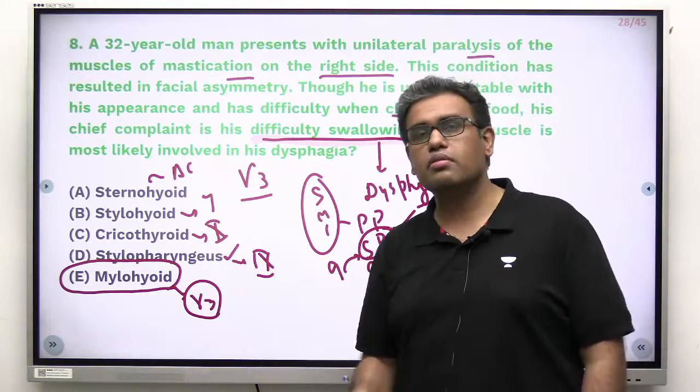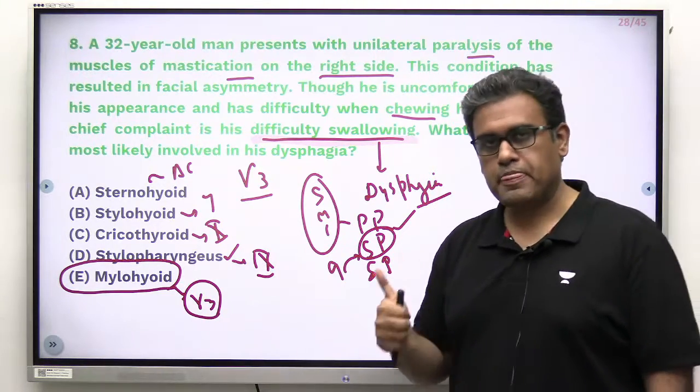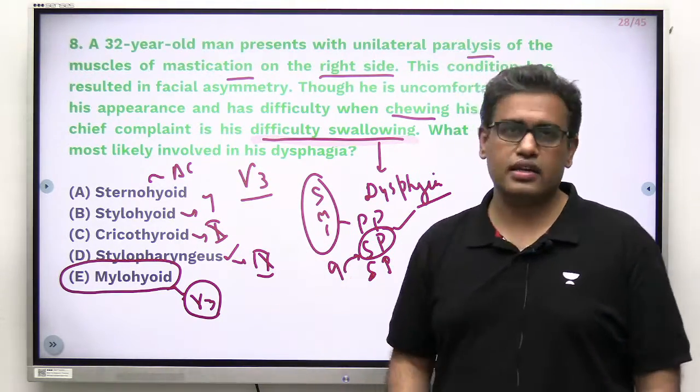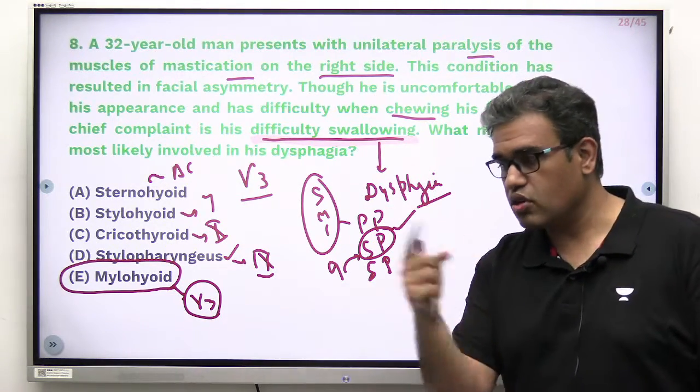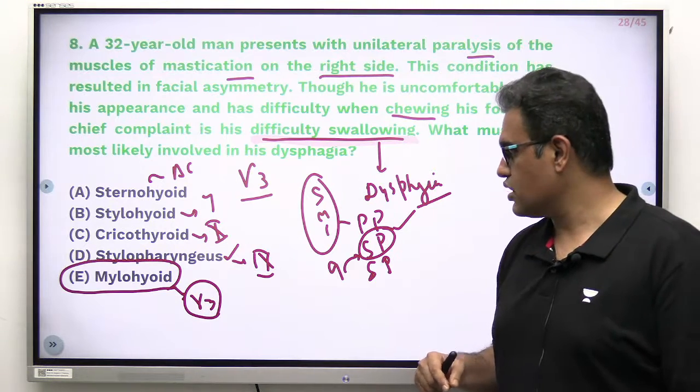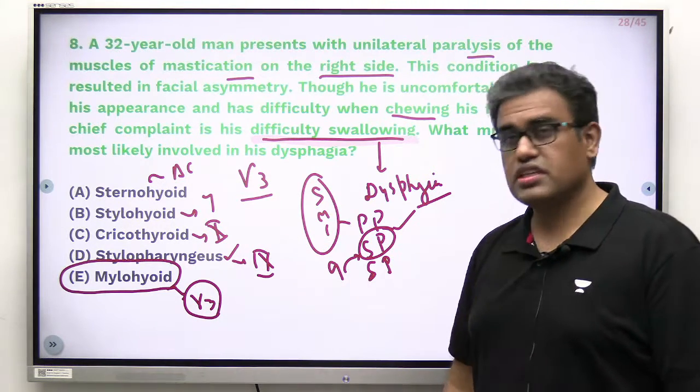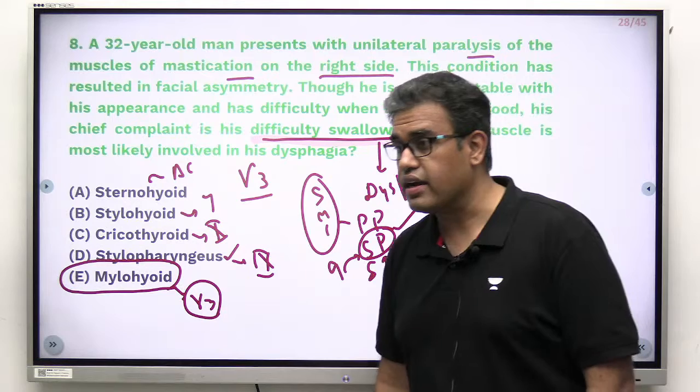How could mylohyoid lead to difficulty in swallowing? Not inability to swallow, but difficulty in swallowing. Fine? Stylopharyngeus will not do that. It's a very small, thin muscle compared to the whole pharynx. Okay, so this question's answer would be mylohyoid, right?